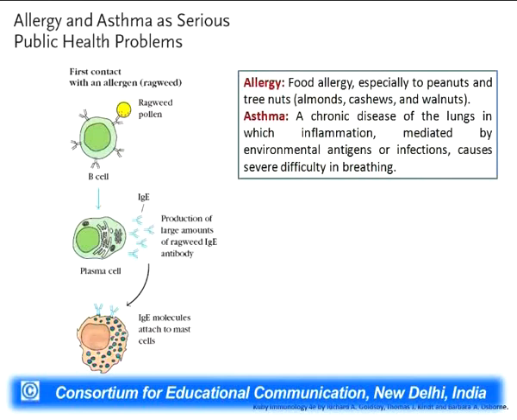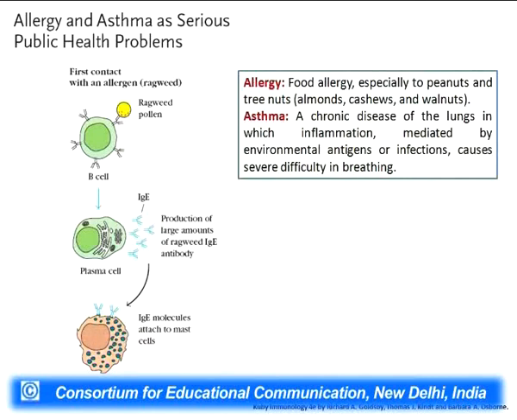body. In the case of asthma, many of us are asthmatic patients or have asthmatic patients at home. These are basically chronic diseases of the lung which cause inflammation of the lungs, and the patient suffers from difficulty in breathing. This is majorly caused by environmental antigens or infections which we breathe in.